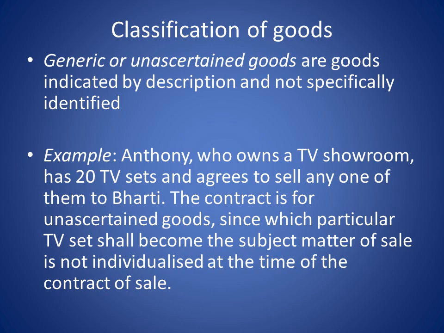This is a contract for unascertained goods, because there can be more than 100 TV sets when you go to a showroom. Okay, from the 100 TV sets only, they will sell one TV set to us. So we do not know which set is going to come to us. So this is called a contract for unascertained goods.